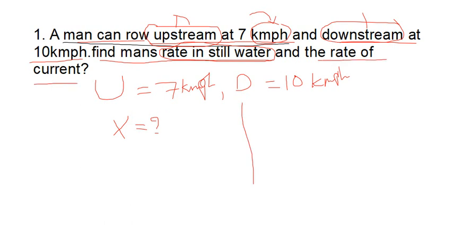And next is the rate of current. The rate of current means what? Rate of current or current speed, both are the same. Current is a river only. Rate means with respect to time. So what we are finding, that current speed, that is y. Current speed, that is y, guys.